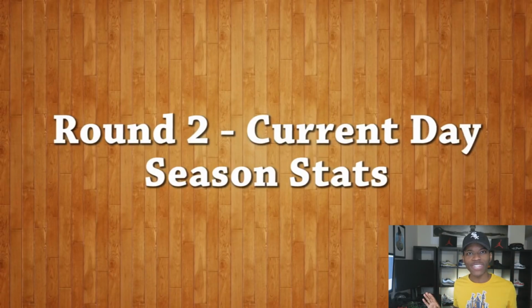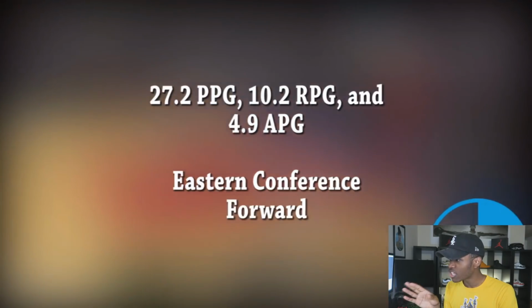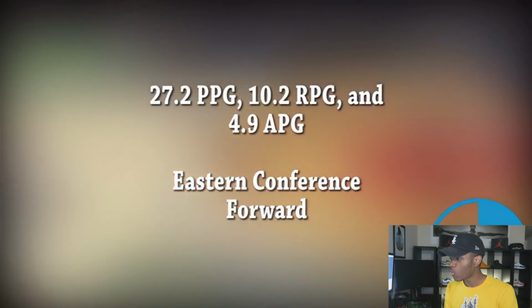Okay, round 2. We were perfect that round, right? 100%. 27 points per game, 10 rebounds, 5 assists, Eastern Conference forward.